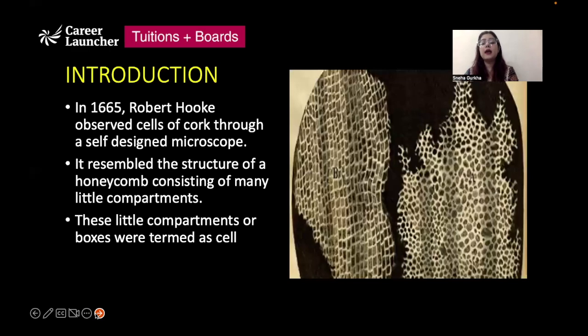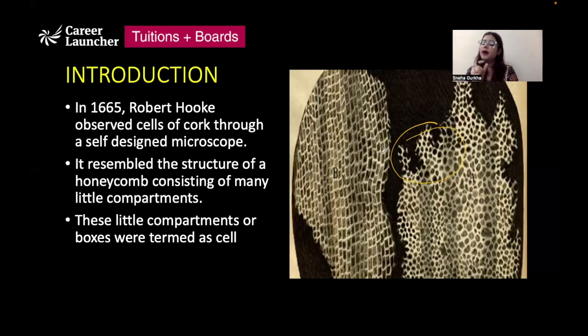Now, if we start with the discovery of the cell, when was the cell discovered for the first time? In 1665, Robert Hooke observed the cells of a cork, which is a dead cell, through a self-designed microscope. He observed that the structure of the cells resembled a honeycomb, and it consists of many little compartments.